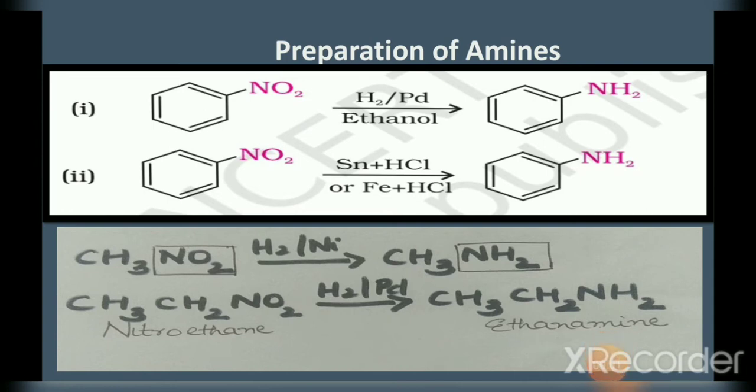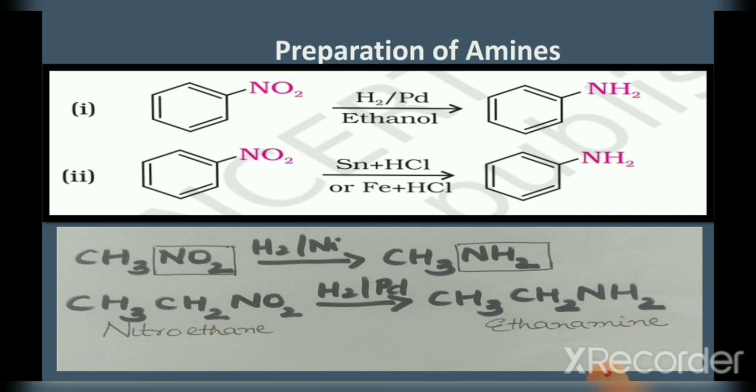Thus nitrobenzene on reduction gives aniline. The reducing agent used can be hydrogen in the presence of palladium or tin and hydrochloric acid or iron and hydrochloric acid. Next, how can we obtain methanamine? The starting compound taken should be nitromethane. Carry out reduction using hydrogen in the presence of nickel or hydrogen in the presence of palladium or iron and HCl. The reduction of nitromethane gives methanamine. Similarly, reduction of nitroethane gives ethanamine.